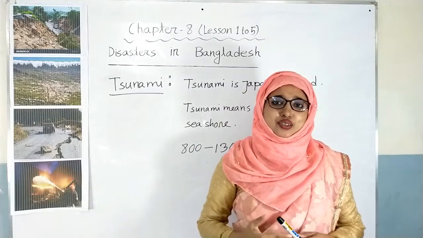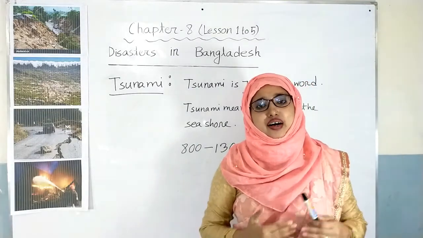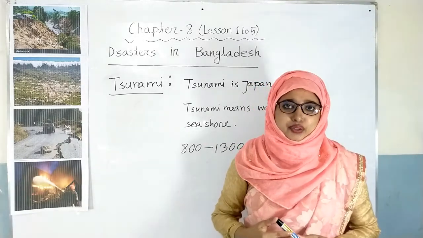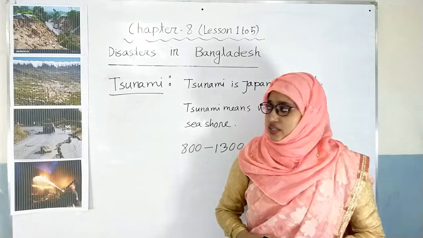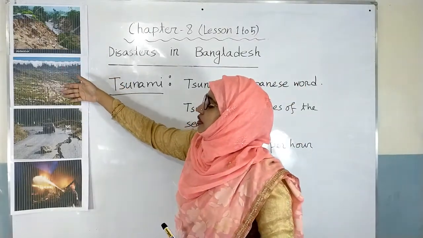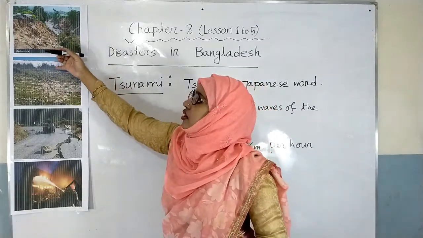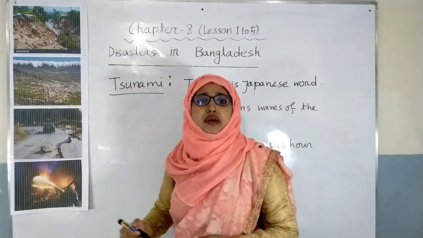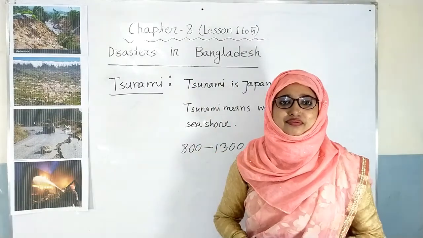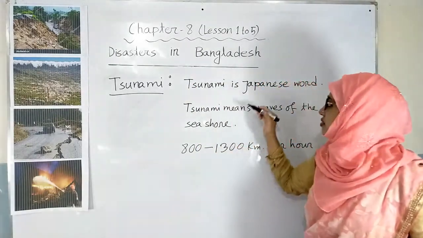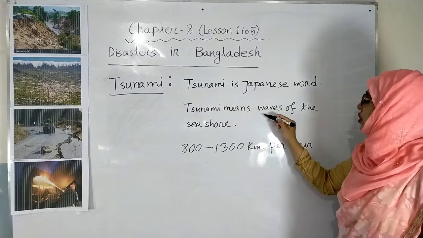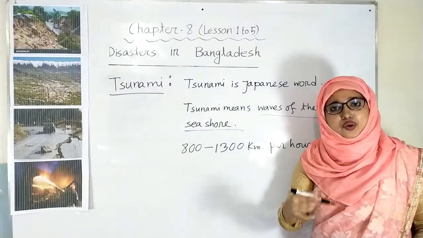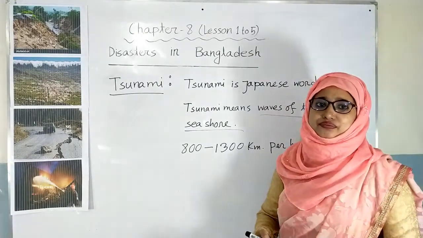Now, I am going to discuss on the tsunami. This is another kind of natural disaster which is held under the bottom of the water surface. Dear students, there is a photograph of a tsunami. We see that the huge wave of the sea are coming towards the coastal area. And tsunami may cause havoc destruction. Dear students, tsunami is a Japanese word which means waves of the seashore. I am telling you again, tsunami means waves of the seashore.